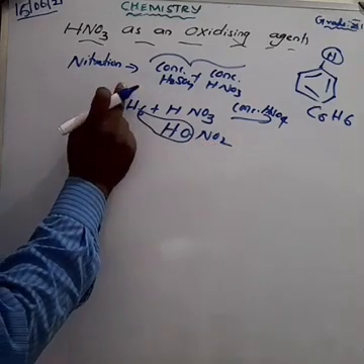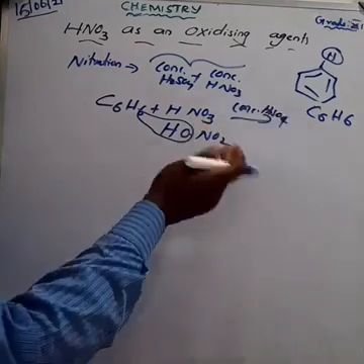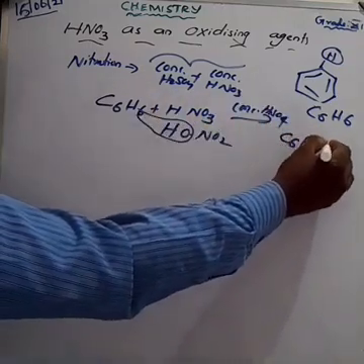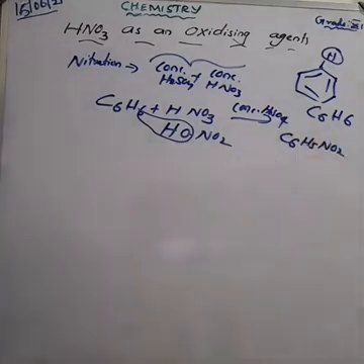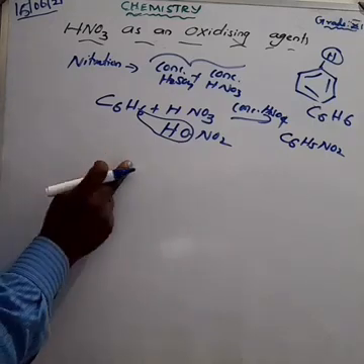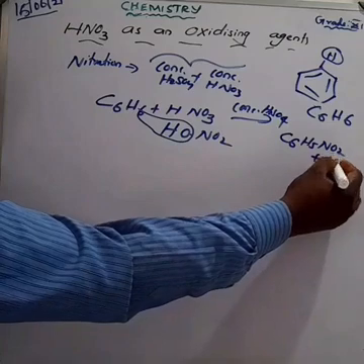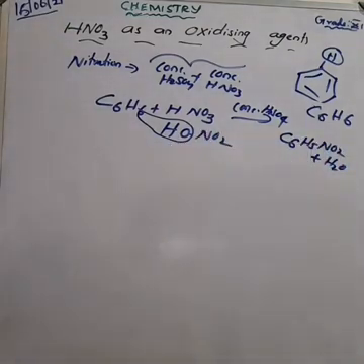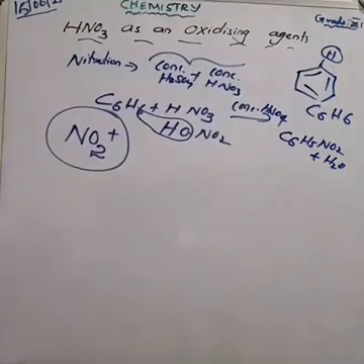So we get nitrobenzene, benzene with NO2, plus the hydrogen combining with the OH to form water molecules. One of the very important questions: what is the formula of nitrobenzene? C6H5NO2.